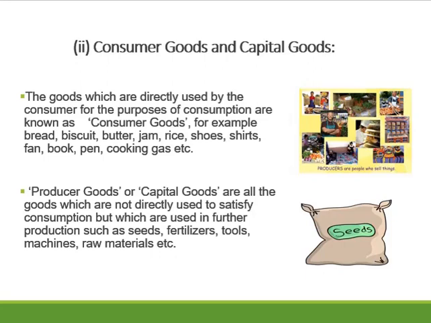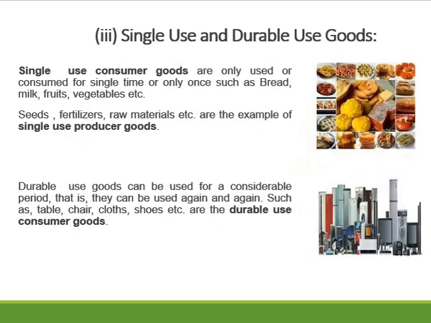If a person is purchasing flour for his personal or household consumption, then that flour will be an example of a consumer good. But if the same flour is being purchased by a bakery or a confectionery shop and they are manufacturing cakes, pastries, biscuits, cookies and breads from that flour, then that flour will be an example of producer goods.